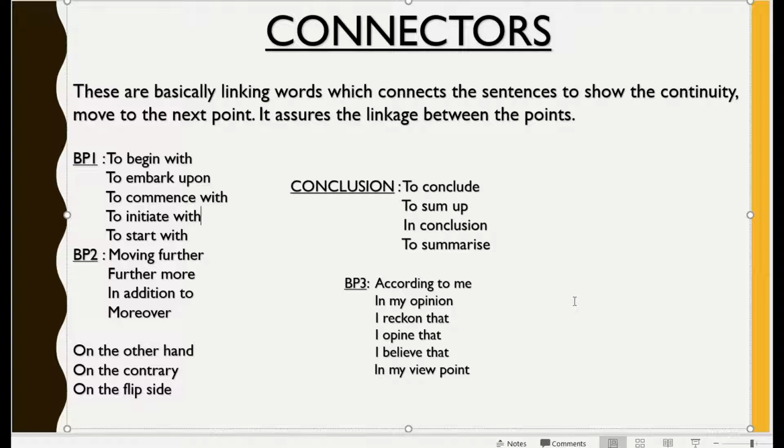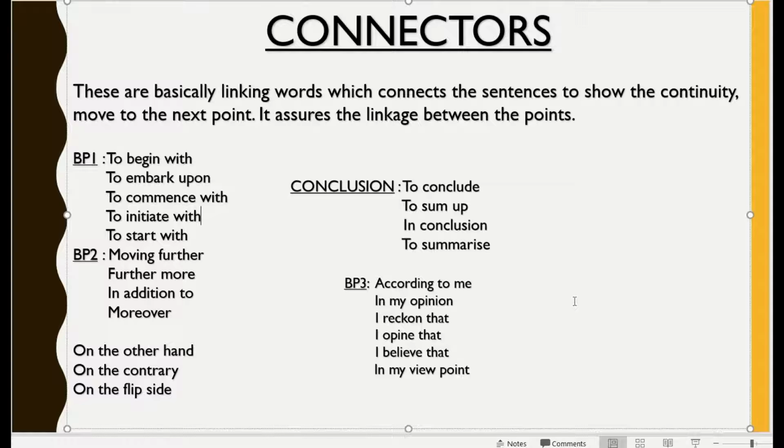When you go on the internet and check, there are many connectors that can be used to start body paragraph 1, but I have picked some which are very basic and are considered formal, because according to the new changes in the IDP and British Council, many of the connectors have been converted into the informal list. So these are few which are the latest ones. We can always go with these.